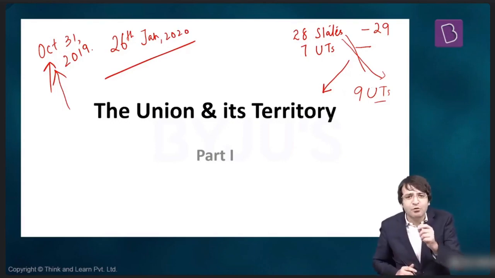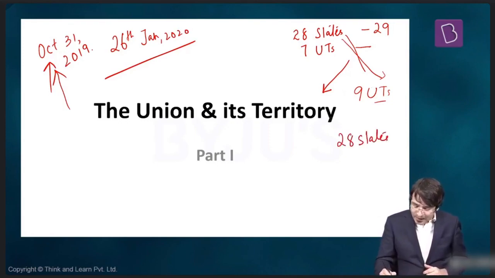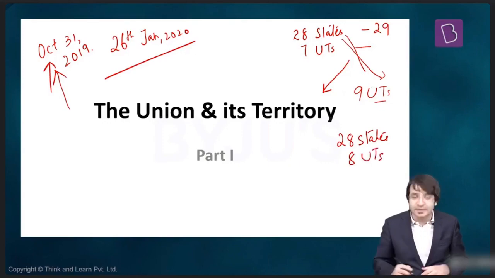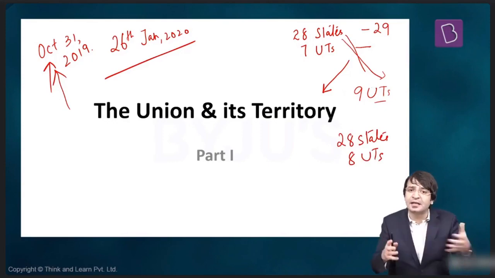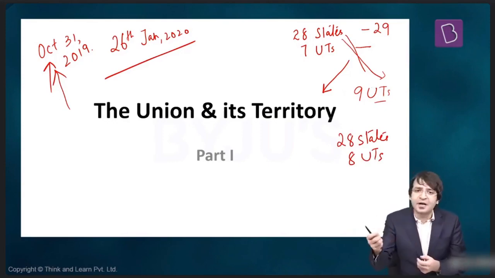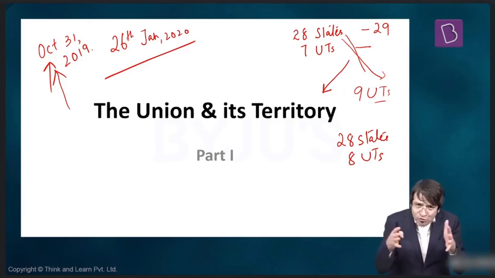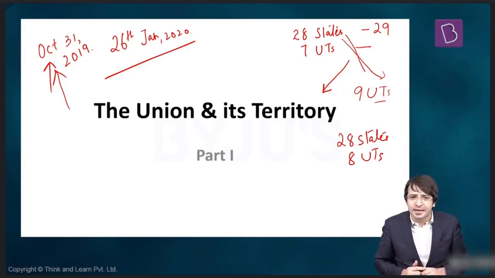So that means if we look at the territory of India right now, we have 28 states and we have 8 union territories. 2 additional union territories, Jammu and Kashmir and Ladakh. But 2 union territories were also merged, Dadra and Nagar Haveli and Daman and Diu. So right now, we have 28 states and 8 union territories.